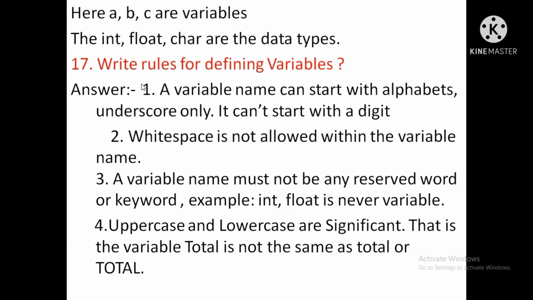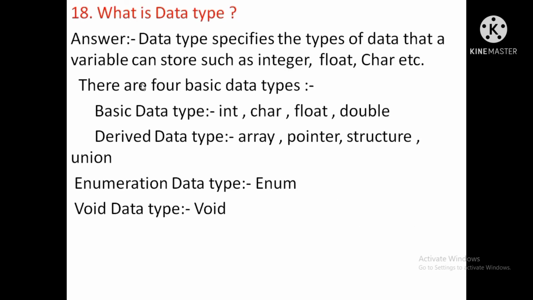Int and float are data types. For, while are reserved words. For loop, while loop, do while loop, these are reserved words. These are not variables. So a variable name must not be any reserved word or keyword. Fourth point, uppercase and lowercase are significant. That is, the variable Total is not the same as total or TOTAL.